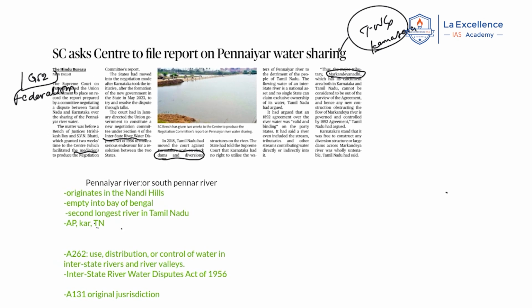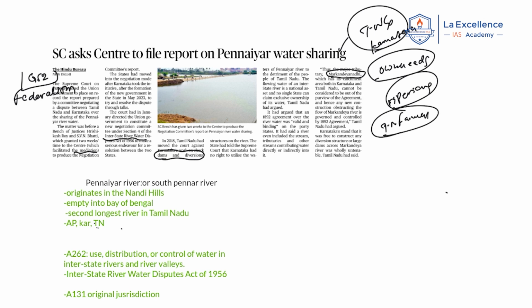Tamil Nadu. Recently, Karnataka is constructing dams and diverting the water for its own needs. This is what was questioned by the Tamil Nadu government, because it is saying that it is affecting the needs and livelihoods of the riparian below states, the people and farmers in Tamil Nadu. Now this is the argument.